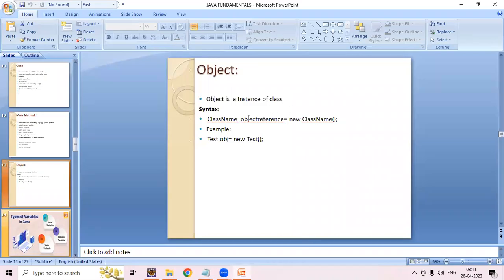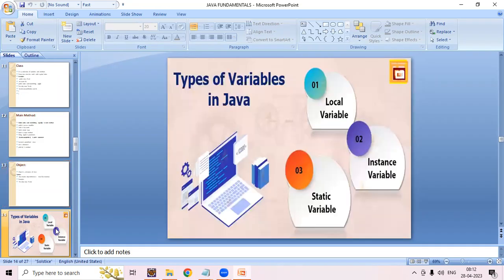Okay, please keep in mind the object, because the object is most important. Whenever we create a class, we need to create an object. For that object, we write the class name, object reference equals new class name with parentheses. It is most important. The object is nothing but an instance of a class. Okay, so we will go to the types of variables.